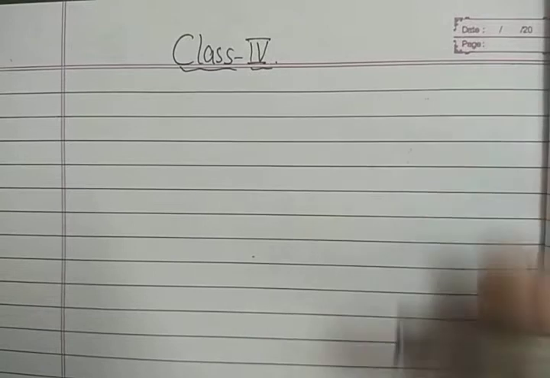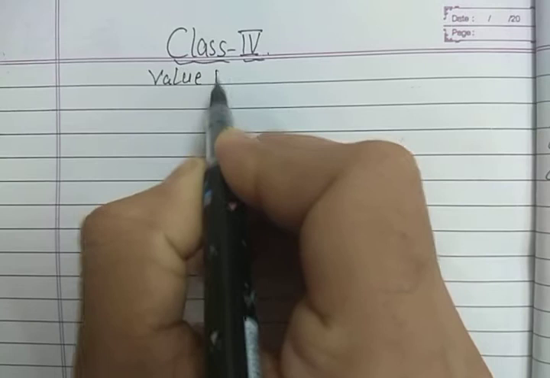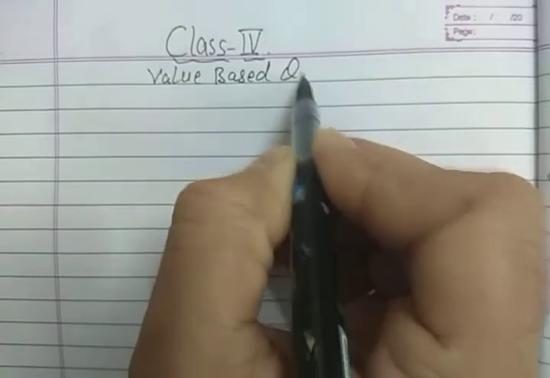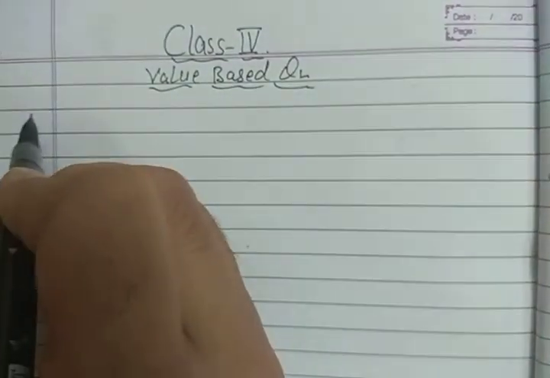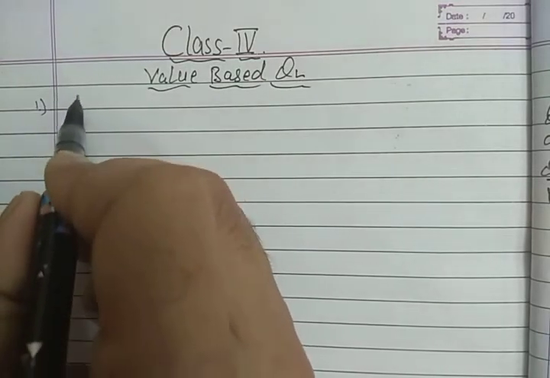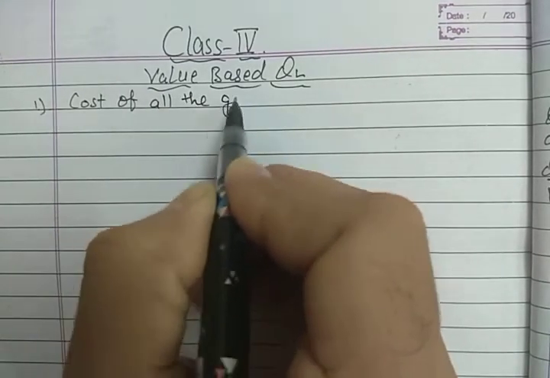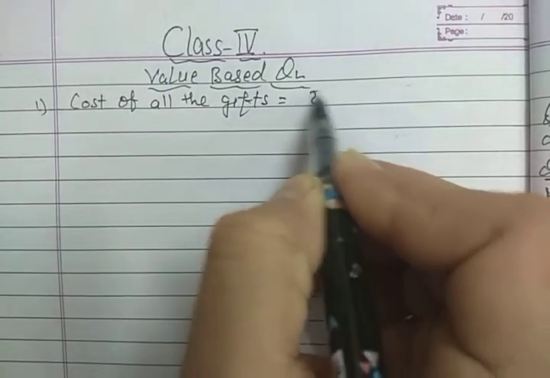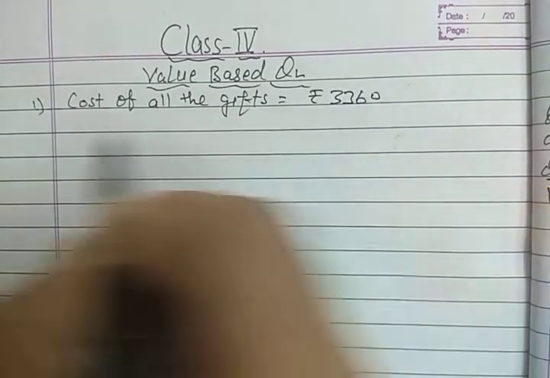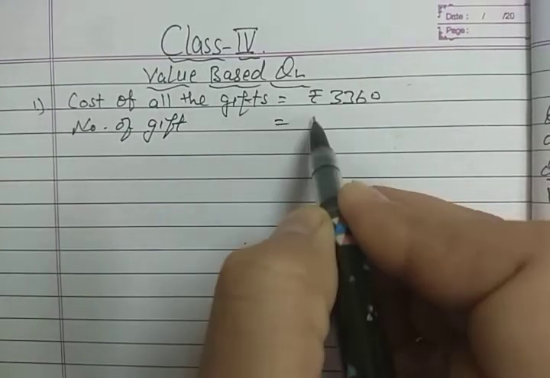Let us try to do this question. So it is a value based question. Here first question, cost of all the gifts is equal to rupees 3,360 and now the number of gifts given is 32.